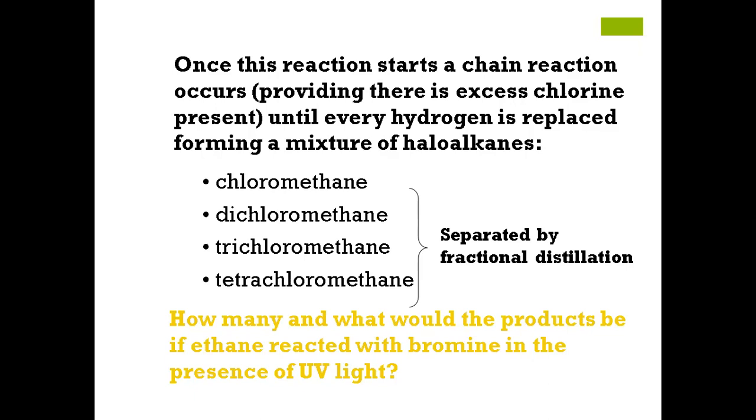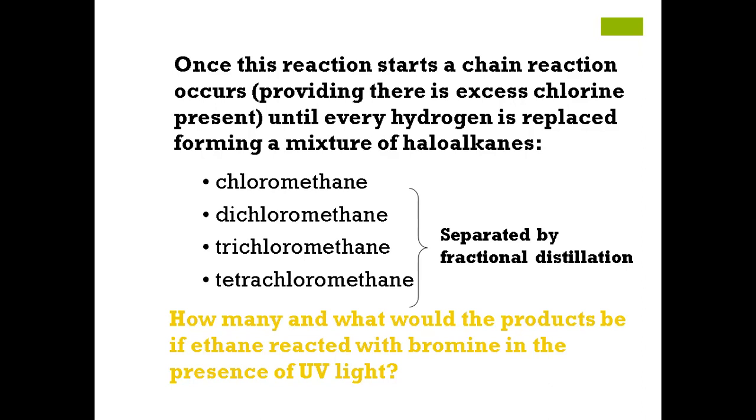So two of the bromine atoms will replace two of the hydrogen atoms. Ultimately, how many products? They are asking how many products will be there and what would be the products. Two products?